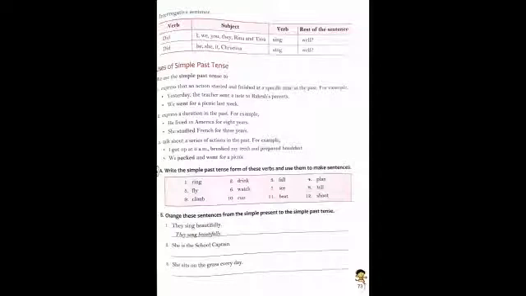Okay, students. Now, uses of simple past tense. How can we use simple past tense? We use simple past tense to express that an action started and finished at a specific time in the past. For example, yesterday the teacher sent a note to Raksha's parents. Over here the expression shows that an action started and finished at a specific time. So over here the specific time is being shown, yesterday. Okay, and sent is the past tense form of a verb.